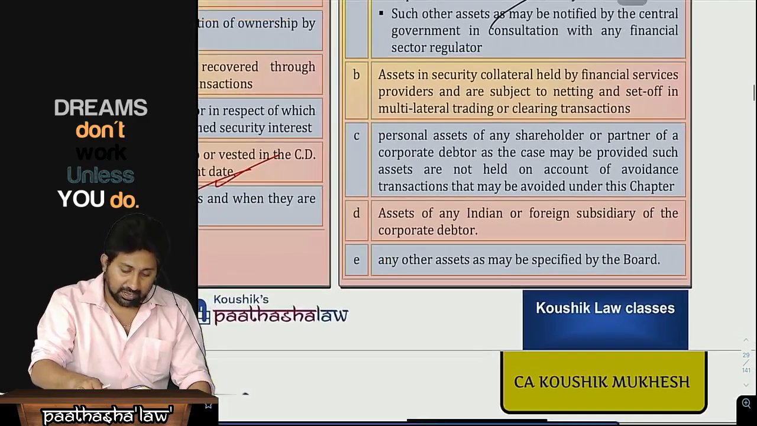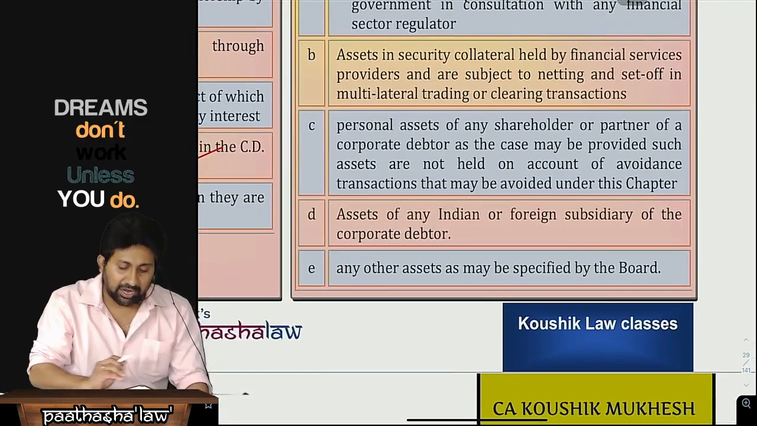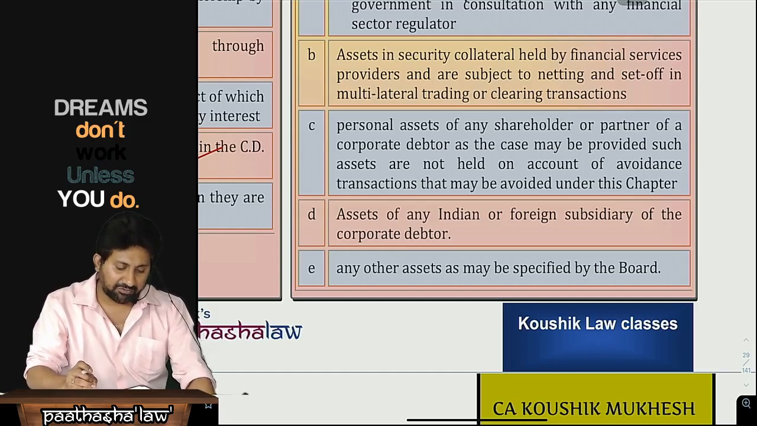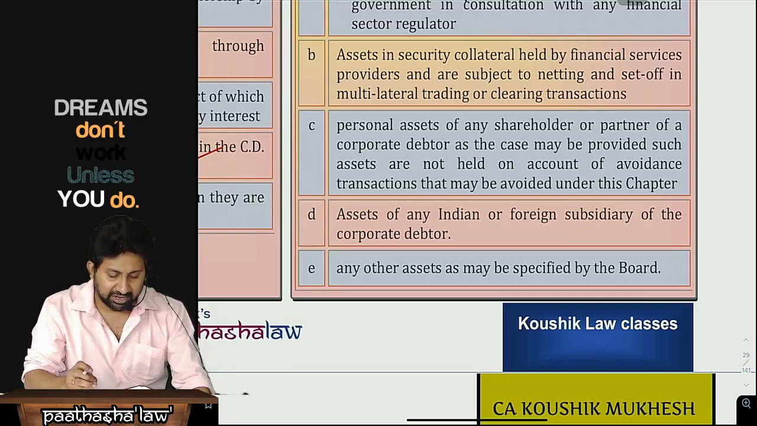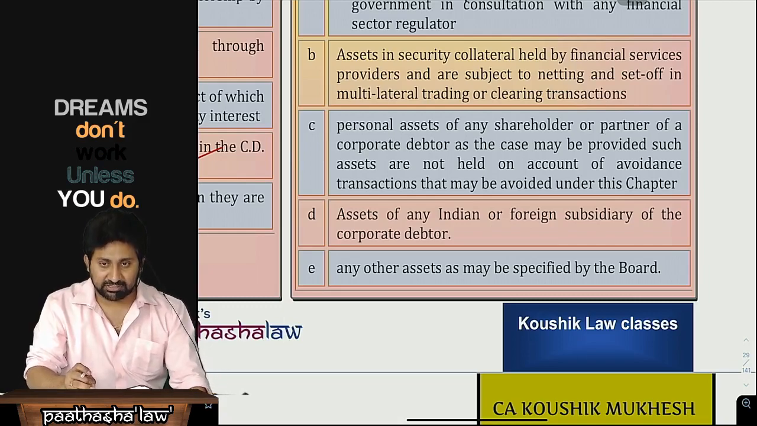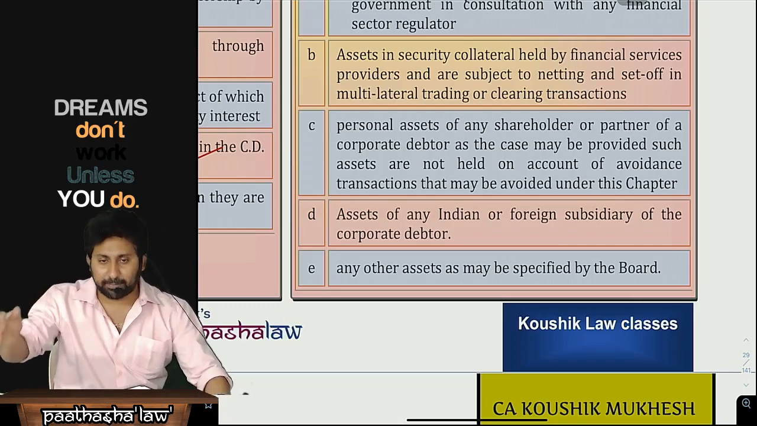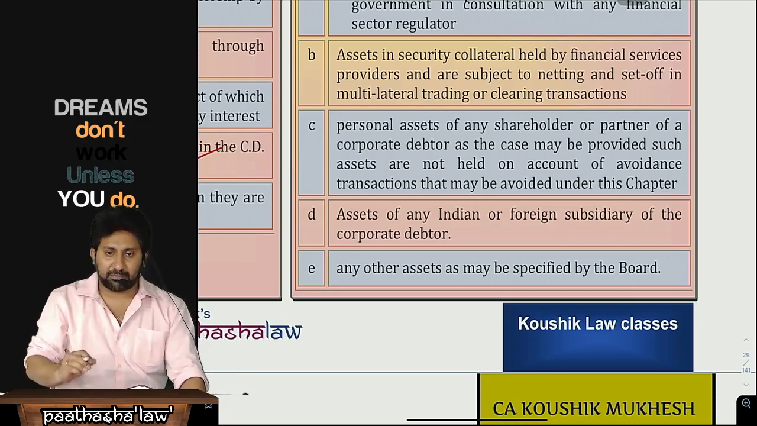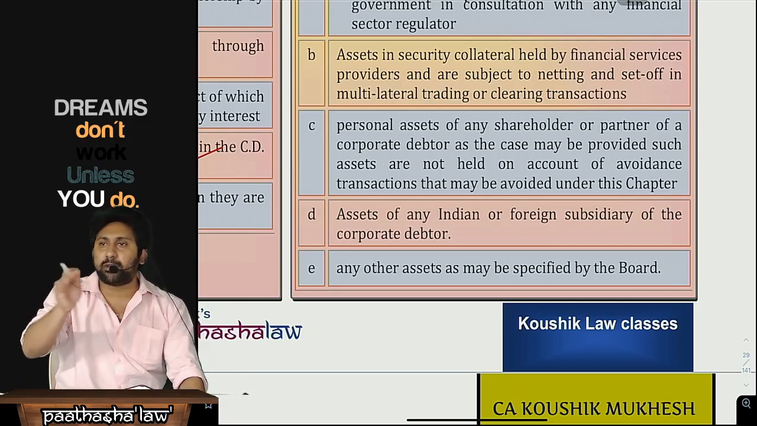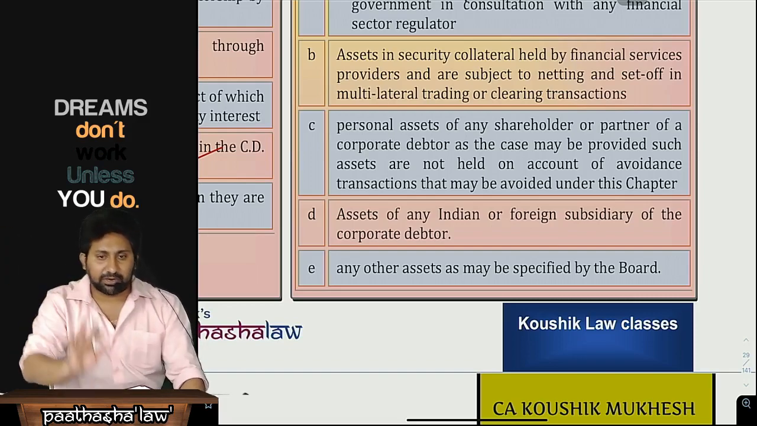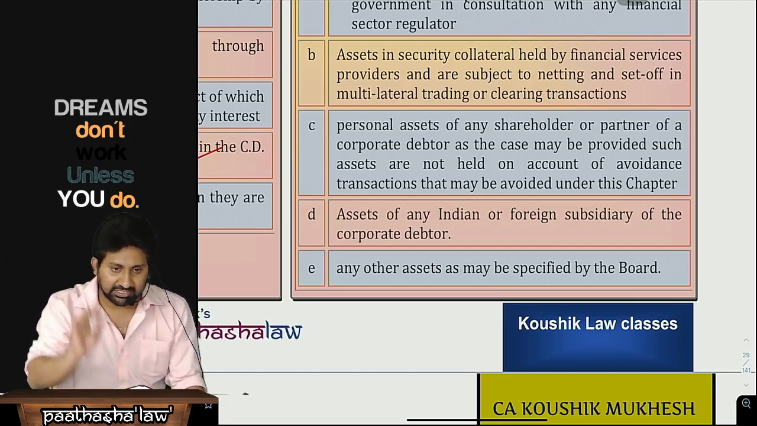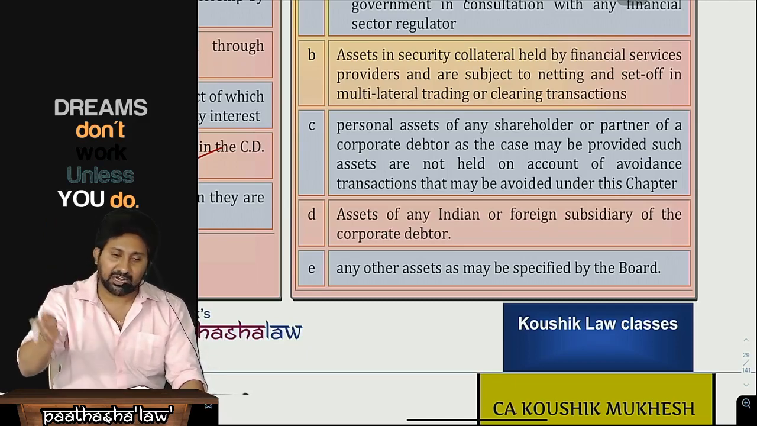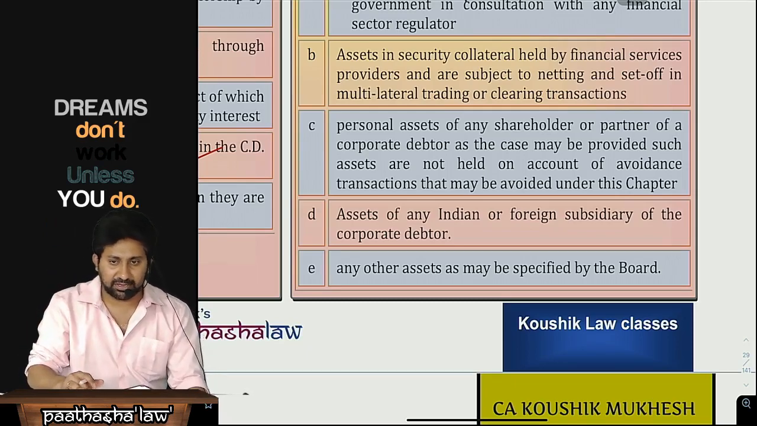Next one, assets in security collateral held by financial service providers and subjected to netting off and set off of multilateral trading or clearing transactions. You have taken a loan from a person, and you have to repay them. You say that you could not repay, so take this asset and net off that particular amount. Those assets, it has already been done. Before even liquidation starts, the netting of the transaction has already been made in that case.